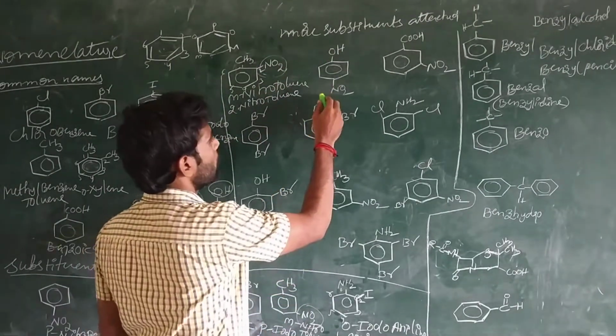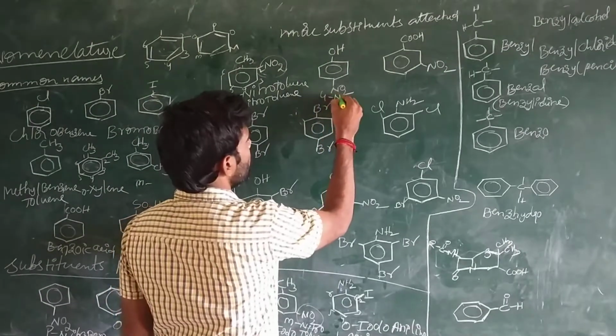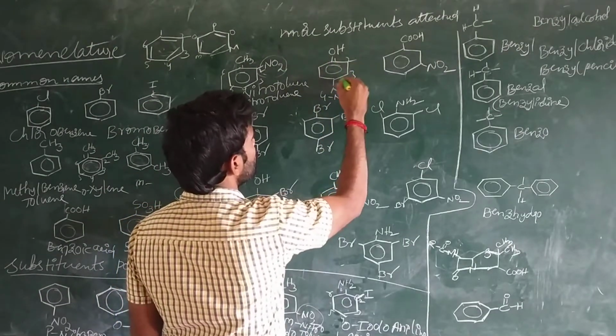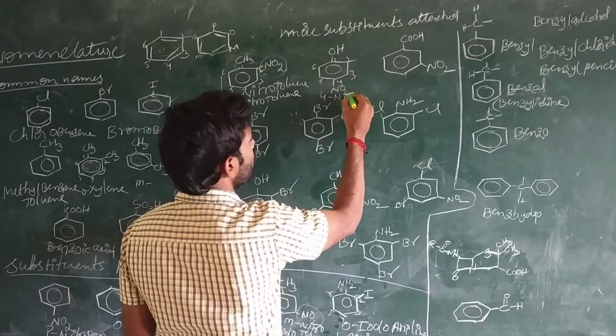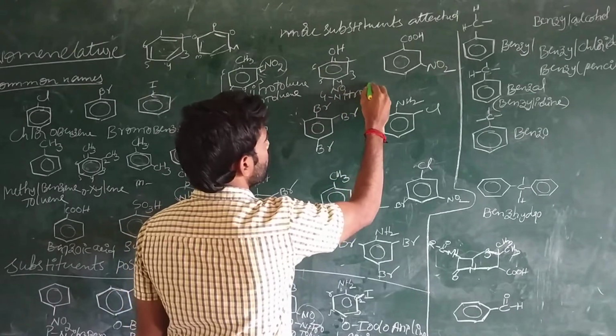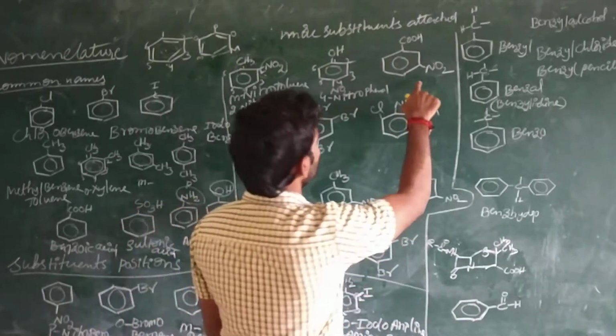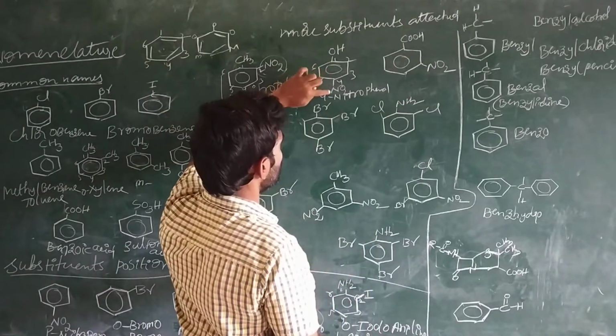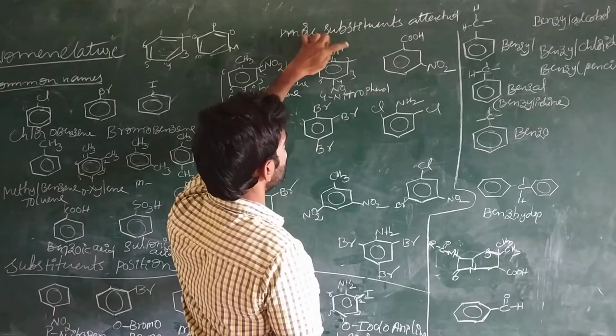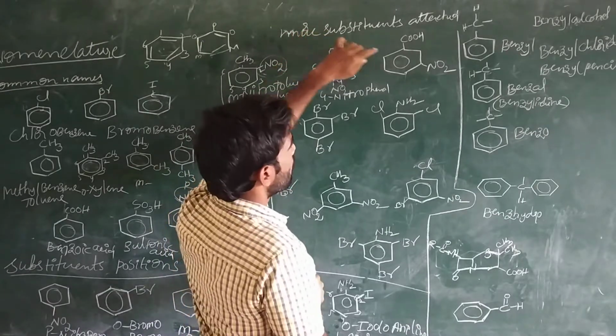So anyway, here 4-nitrophenol. 4-nitro. If you give the numbering 1, 2, 3, 4, 5 and 6, 4-nitrophenol. And here, because it is a nitro group, at the fourth position we have the nitro, 4-nitro. This whole molecule is phenol.